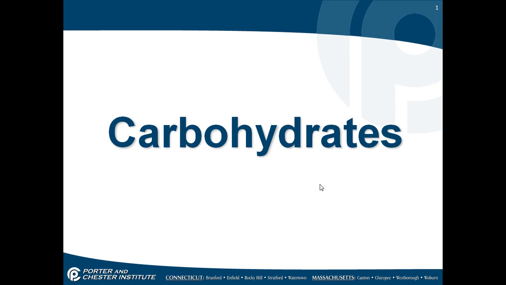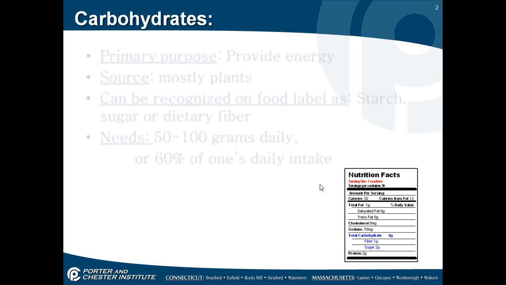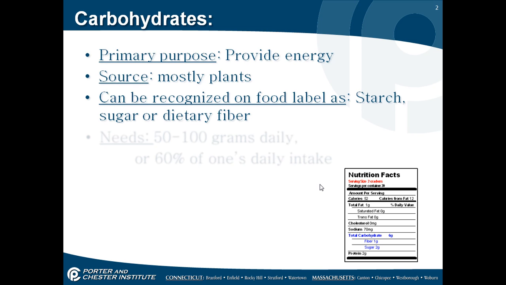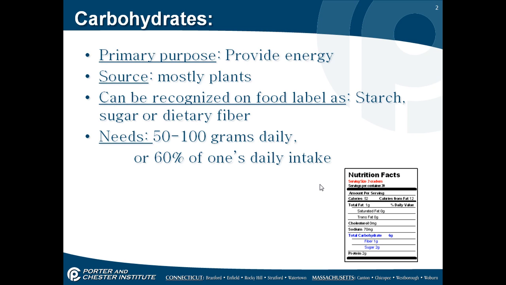Carbohydrates. The primary purpose of carbohydrates is to provide energy. The source is mostly from plants. You can recognize them on a food label as starch, sugar, or dietary fiber. We need 50 to 100 grams daily, or 60% of one's daily intake.